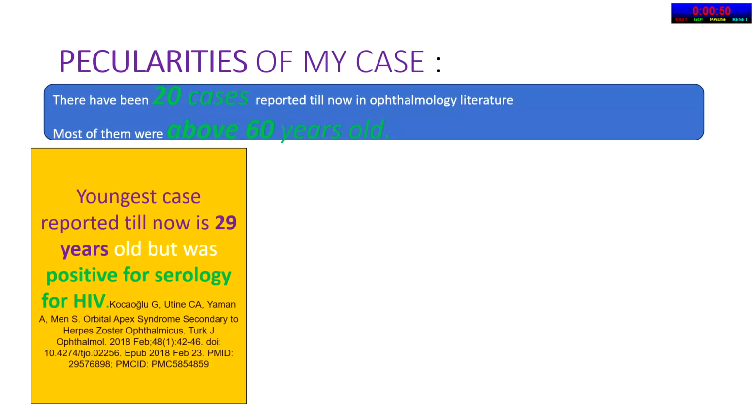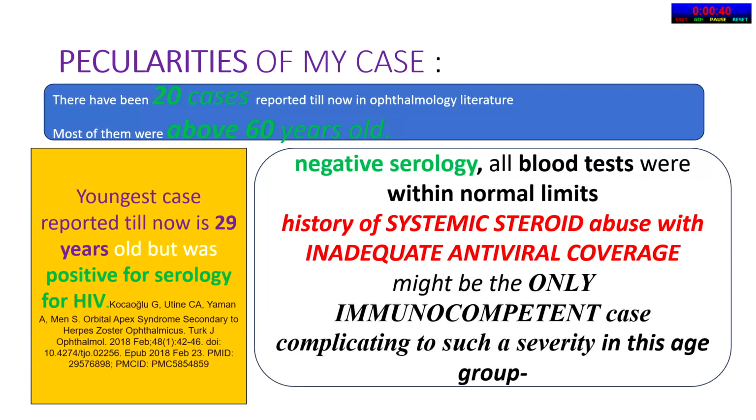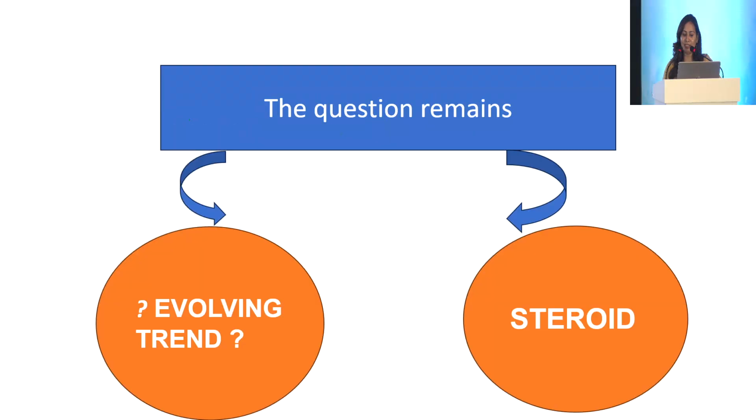So amongst 20 cases documented till now, most of them were either above 60 years old or immunocompromised. And the youngest case recorded till now was an HIV positive patient. In contrast to that, my case had negative serology with almost all normal blood investigations. But he had a history of systemic steroid abuse with inadequate antiviral coverage. So my case might be the only immunocompetent case recorded till now, to my knowledge, complicated to such a severity. So the question remains, is it a sign of an evolving trend or is it due to steroid?